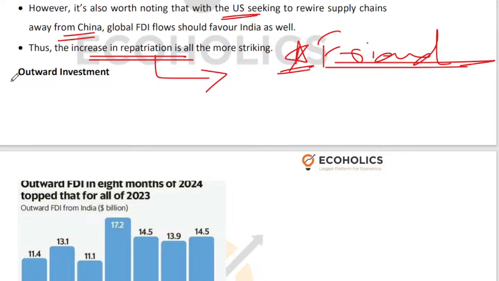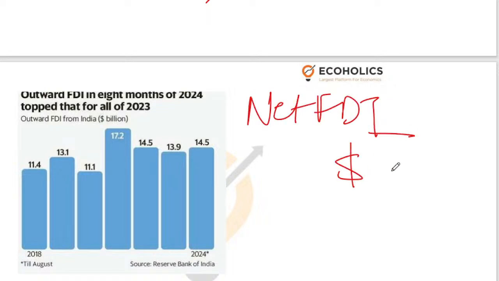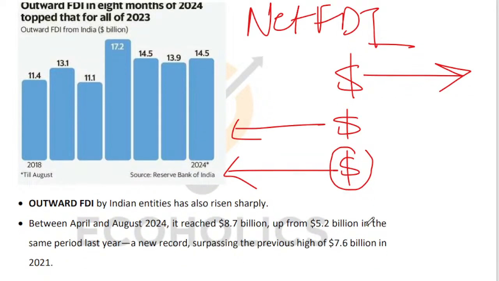Now let us look at outward investment. Like I mentioned to you, when we look at net FDI, what are we looking at? We are looking at dollars coming into the country because of inflow of FDI. We are looking at dollars going out of the country because of repatriation. We are looking at dollars going out of the country because Indian conglomerates or Indian corporates are also taking dollars out of the country to invest abroad.